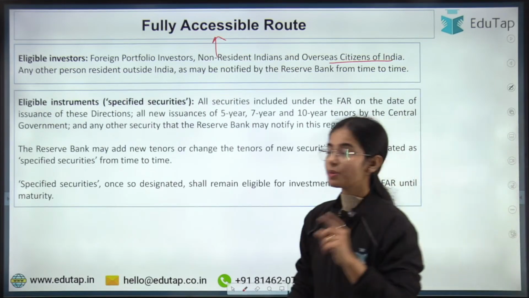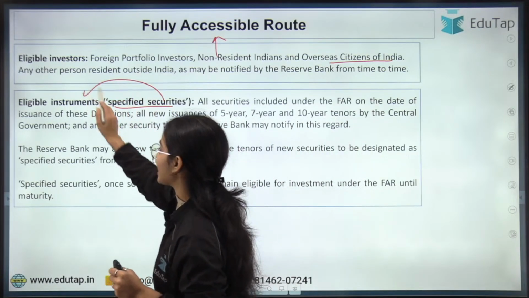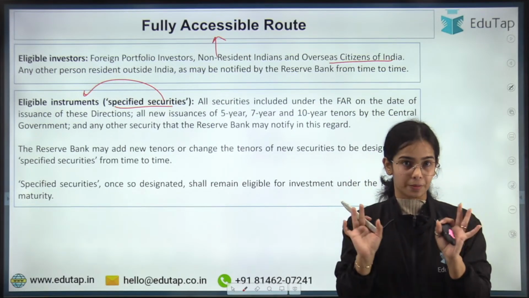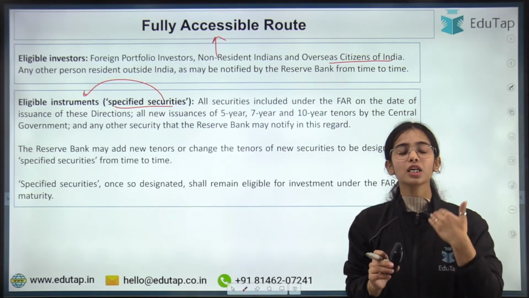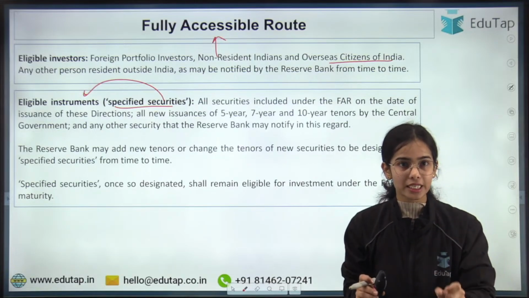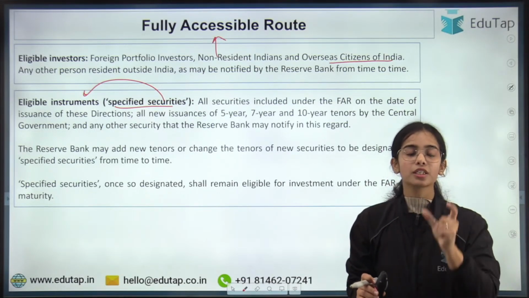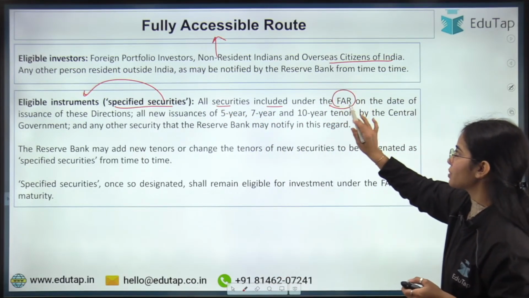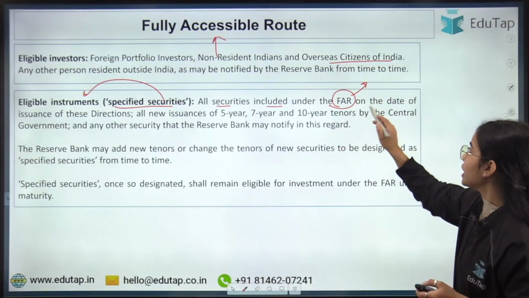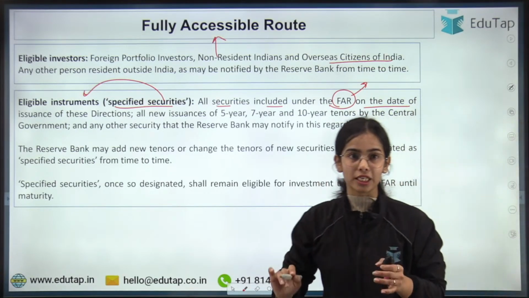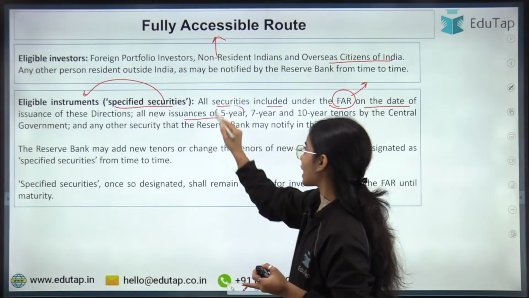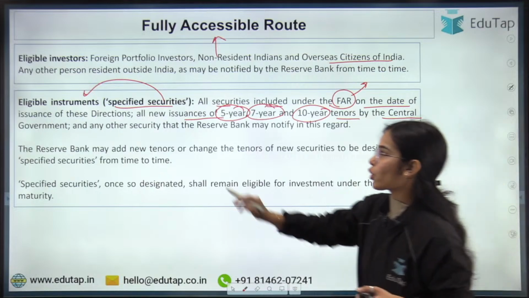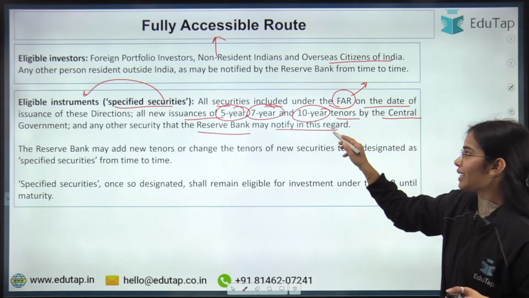Now eligible instruments, specified securities. Eligible instruments are those specified securities that are specified by the RBI. RBI provides the list of the specified securities under the fully accessible route. So all securities included under the fully accessible route as specified by the RBI on the date of issuance of these directions: all new issuances of 5-year, 7-year, 10-year tenors by the central government, and any other security that the RBI may notify in this regard.